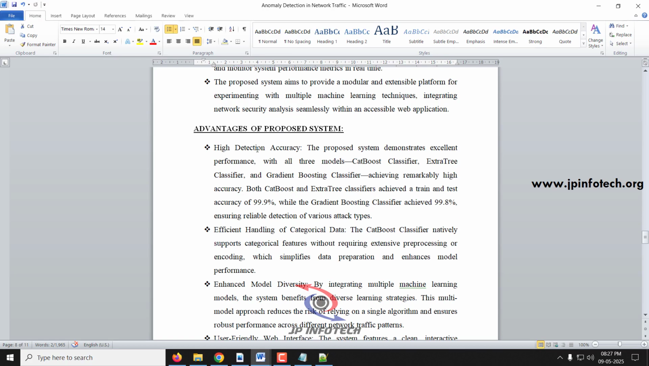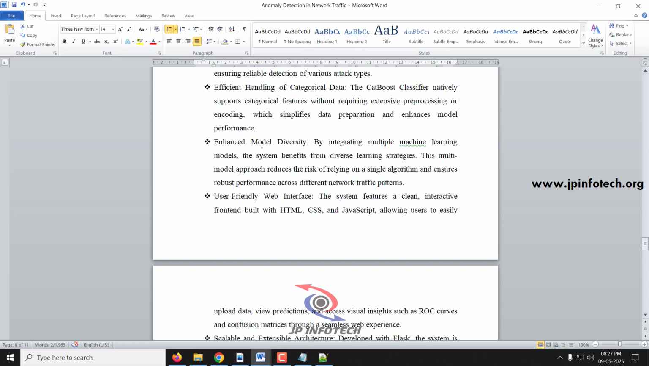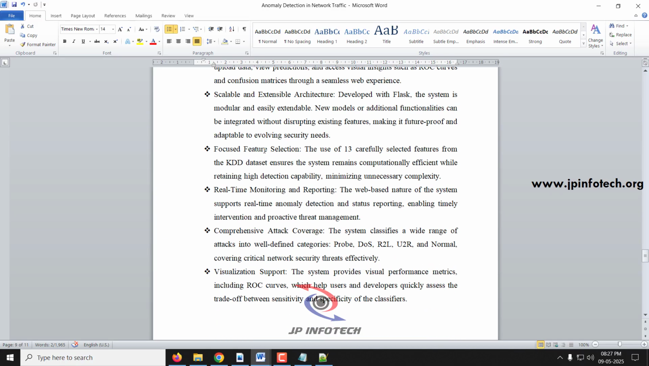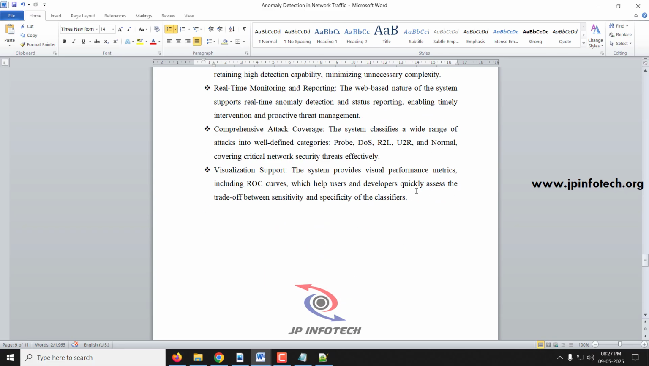And coming to the advantages of the proposed system, the main advantages are high detection accuracy, as we have achieved 99.9% on both the CatBoost classifier and ExtraTree classifier, and gradient boosting with 99.8%. Next are efficient handling of categorical data, enhanced model diversity, user-friendly web interface, scalable and extensible architecture, focused feature selection, real-time monitoring and reporting, comprehensive attack coverage, and visualization support.